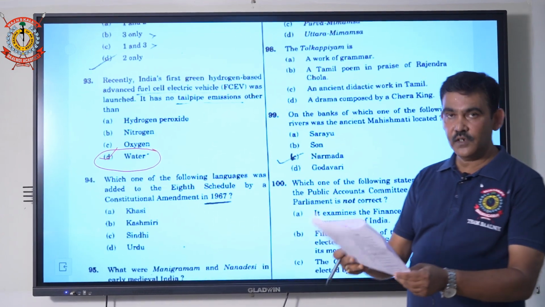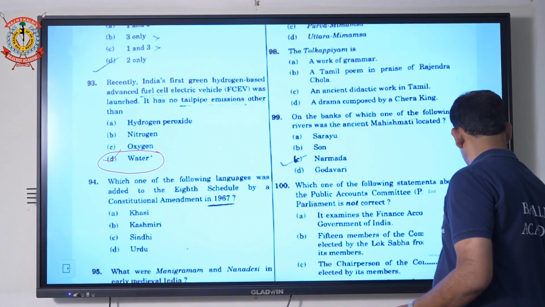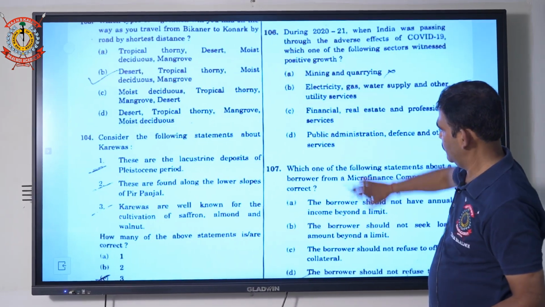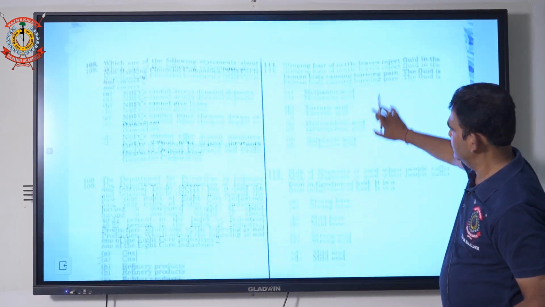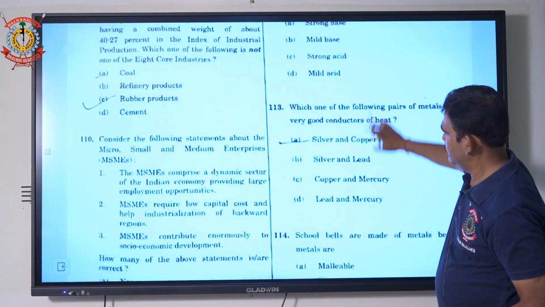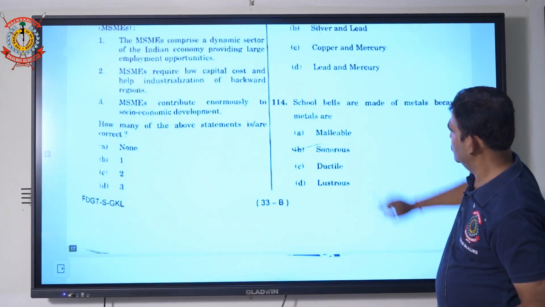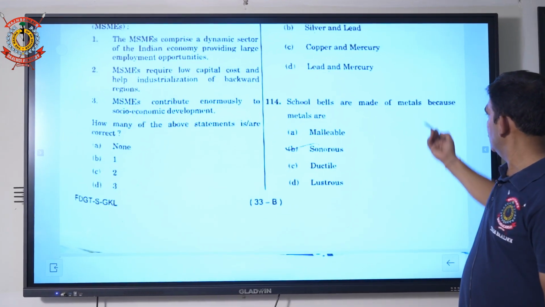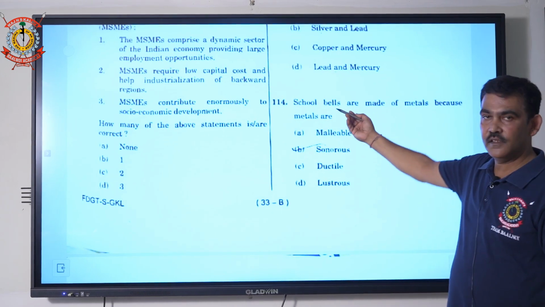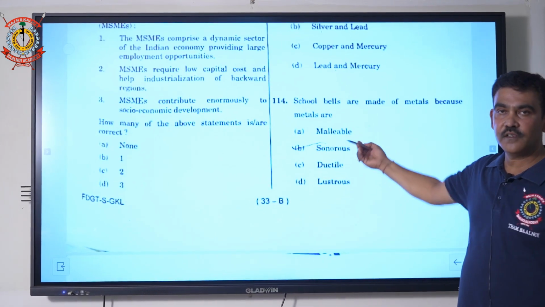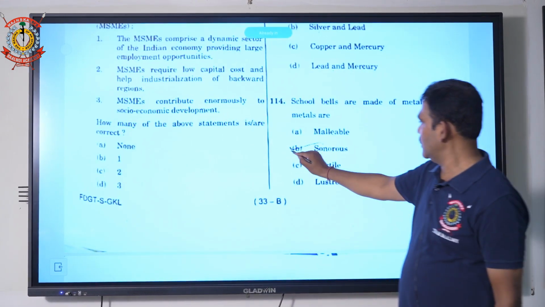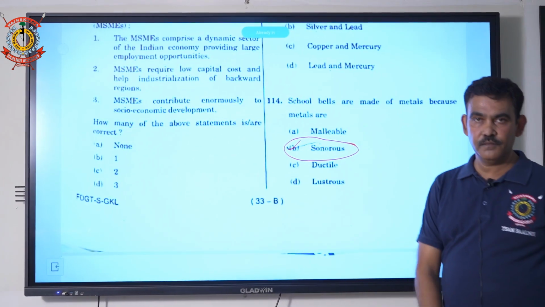Next chemistry question is 114. Question number 114. School bells are made up of metals because metals are sonorous. Metallic sound को बोलते हैं sonorous. तो this is your correct answer, sonorous.